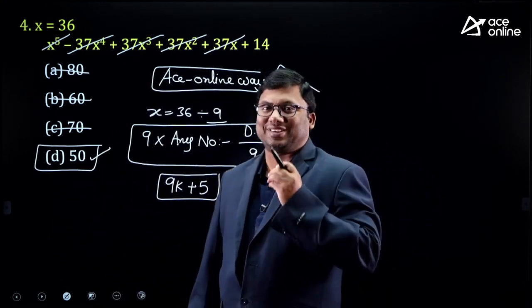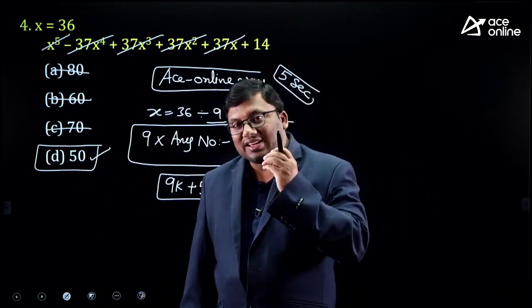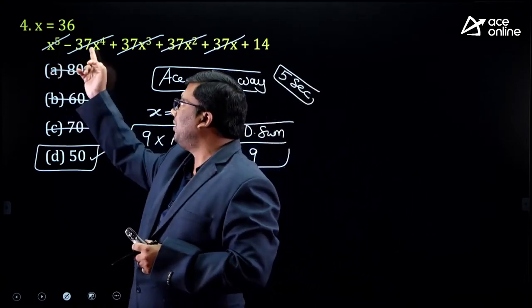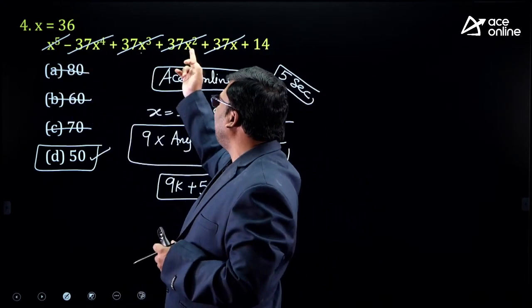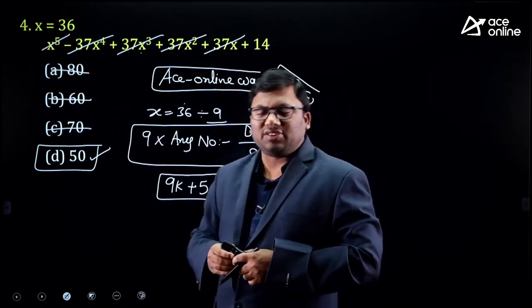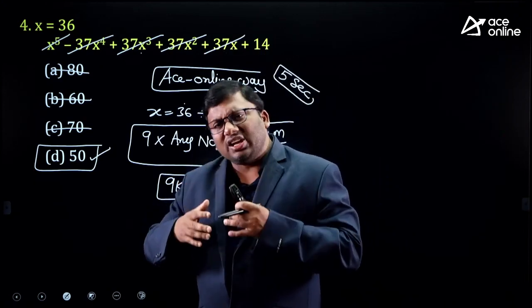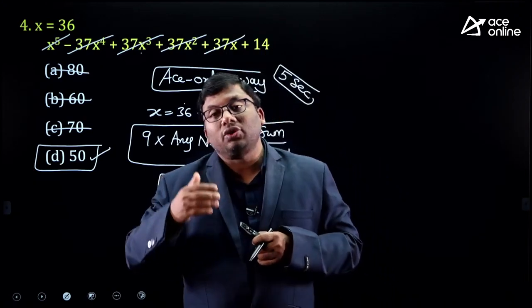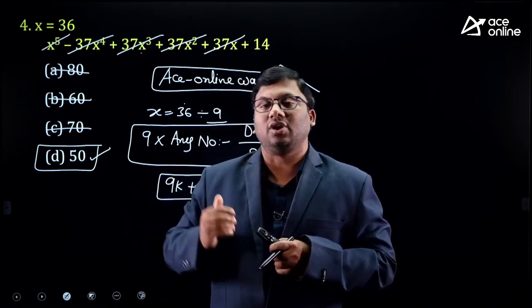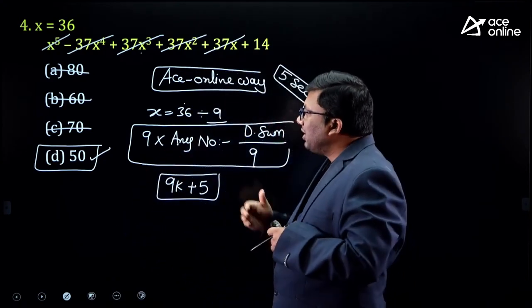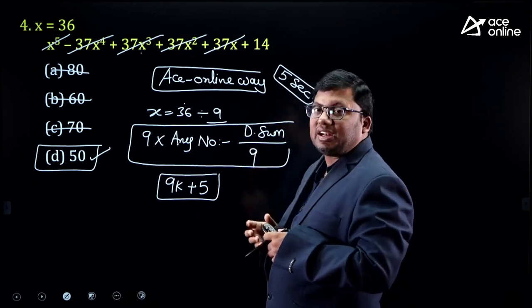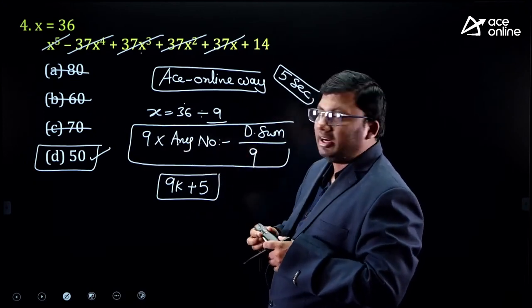Whenever you get a question where the value of x is given, which is a multiple of 9, use the digital sum. 14, 1 plus 4, it is 5. These are all original SSC questions which you tend to take a little more time to solve, because the methodology you are using is a little cumbersome and time taking. So the answer's digital sum should be 5. Only one option has 5.